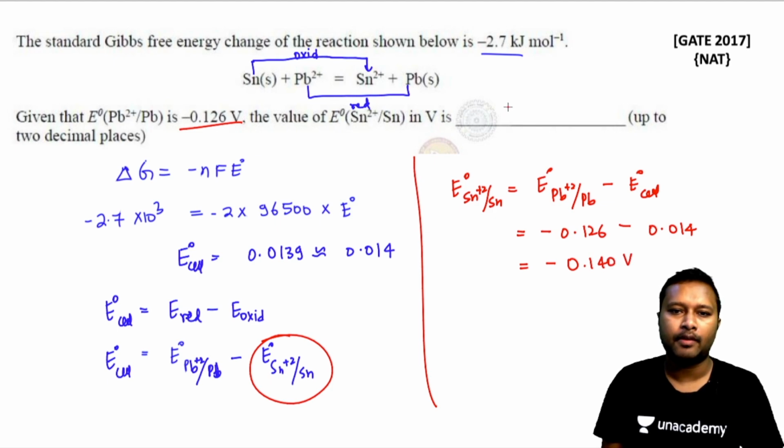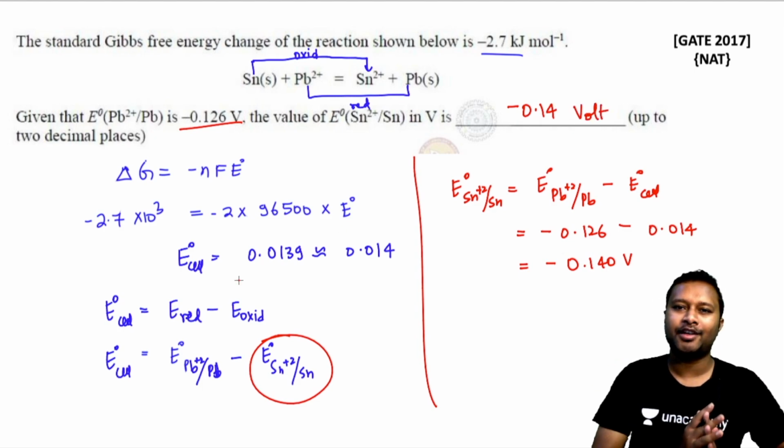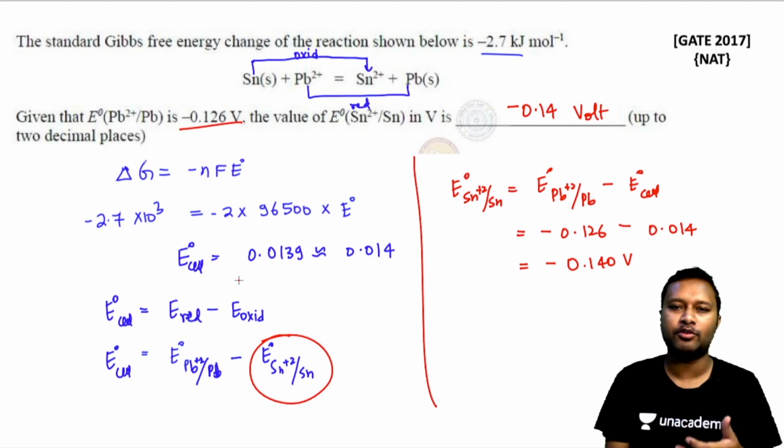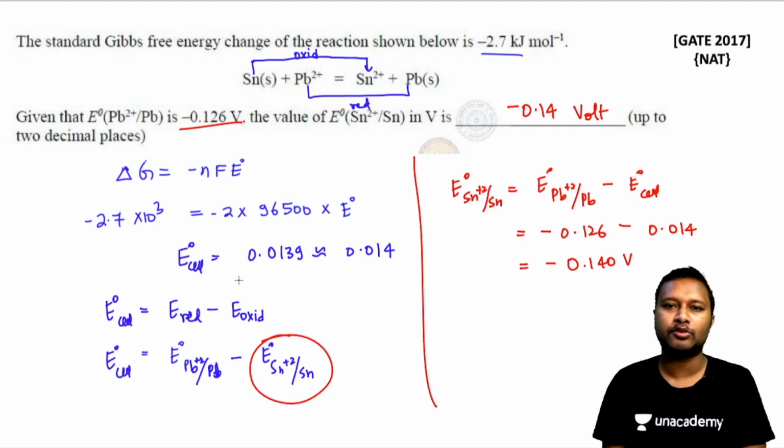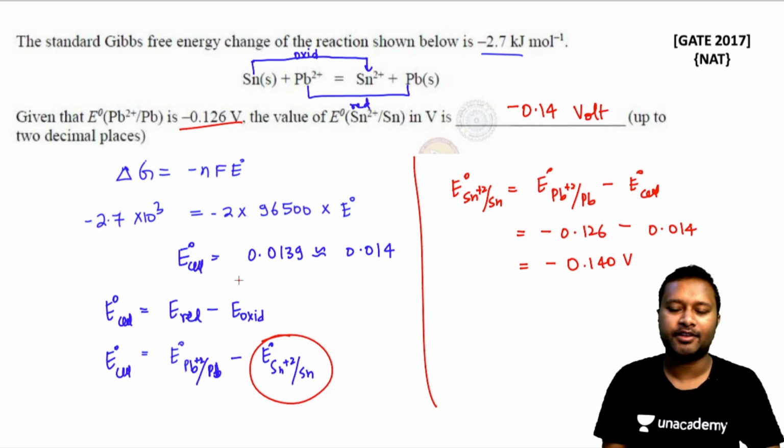So the answer will be minus 0.14 volt. Okay, this is going to be the final answer. So simple question, you just have to use the basic equations of electrochemistry to solve this. Let's go for the next one then.